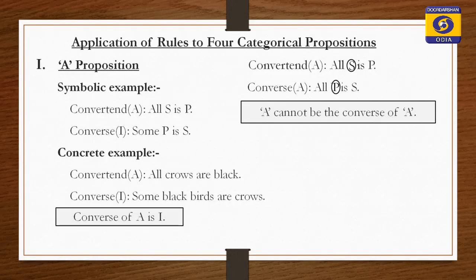A is converted to I proposition. Here you look at the left side of the screen, A proposition, all S is P, then converse is I proposition, some P is S. Subject and predicate of the premise have become the predicate and subject of the conclusion respectively.